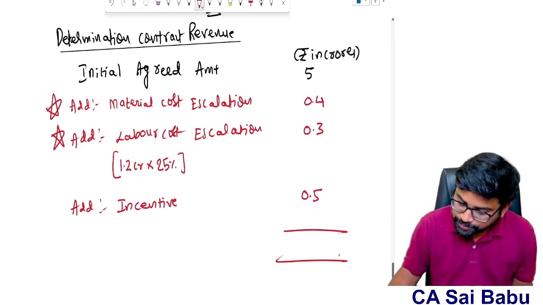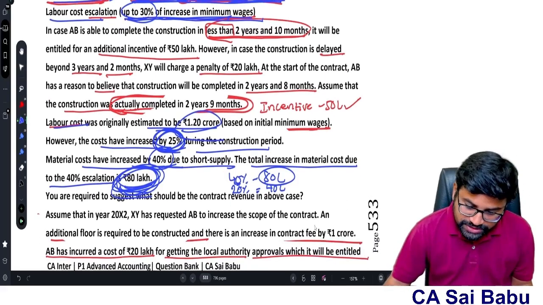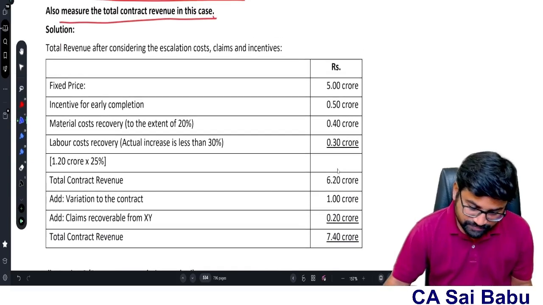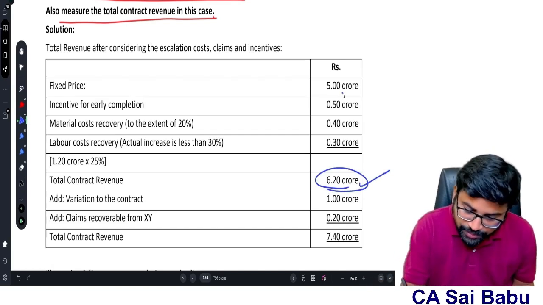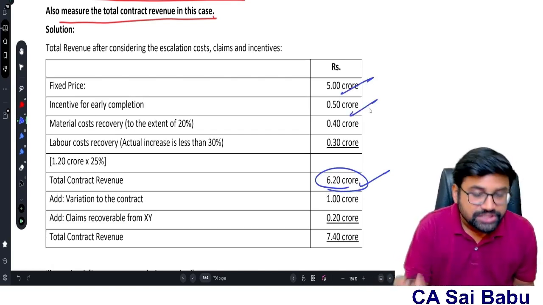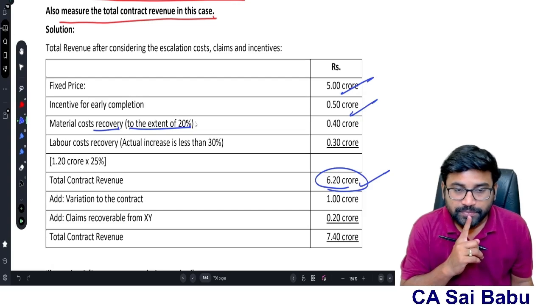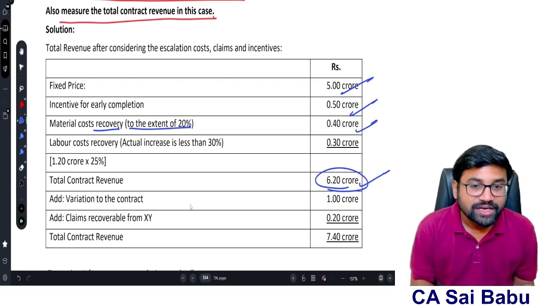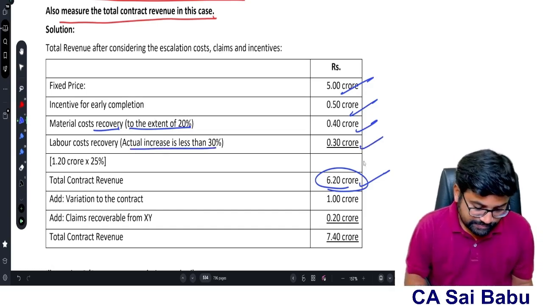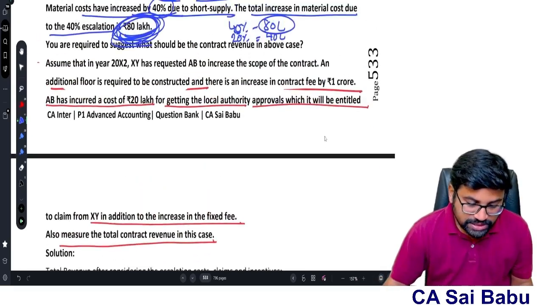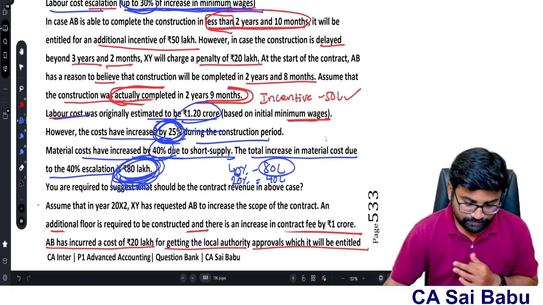5 plus 0.4 plus 0.3 plus 0.5. It will be 6.2 crores, sir. 6.2 crores is the revenue for the first case. See this. Fixed price 5. Incentive for early completion, we will add. Material cost recovery to the extent of 20%, 0.4. Labor cost recovery, actual increase is less than 30%, so we will take the actual increase. Suppose if the labor cost is increased by more than 30%, then you will take up to 30%.